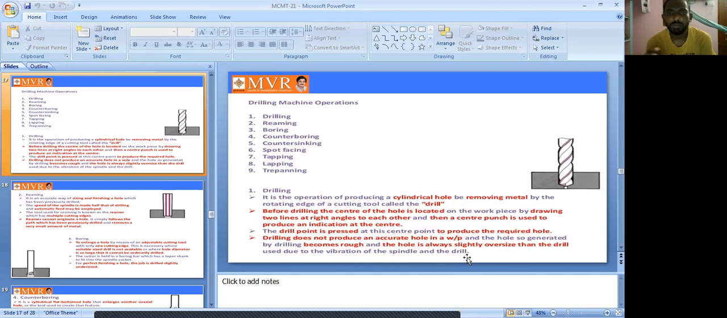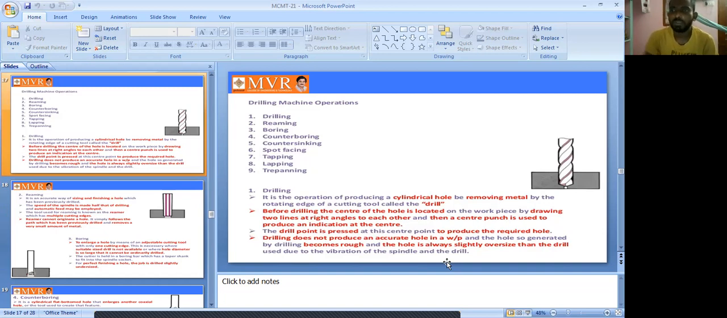So why are we not getting the accurate hole? Some examples: the drilling becomes rough and the hole is always slightly oversized than the drill. Next, due to the vibration of the spindle and the drill, we are not getting the accurate, exact hole in the workpiece. So it is one of the drilling operations.